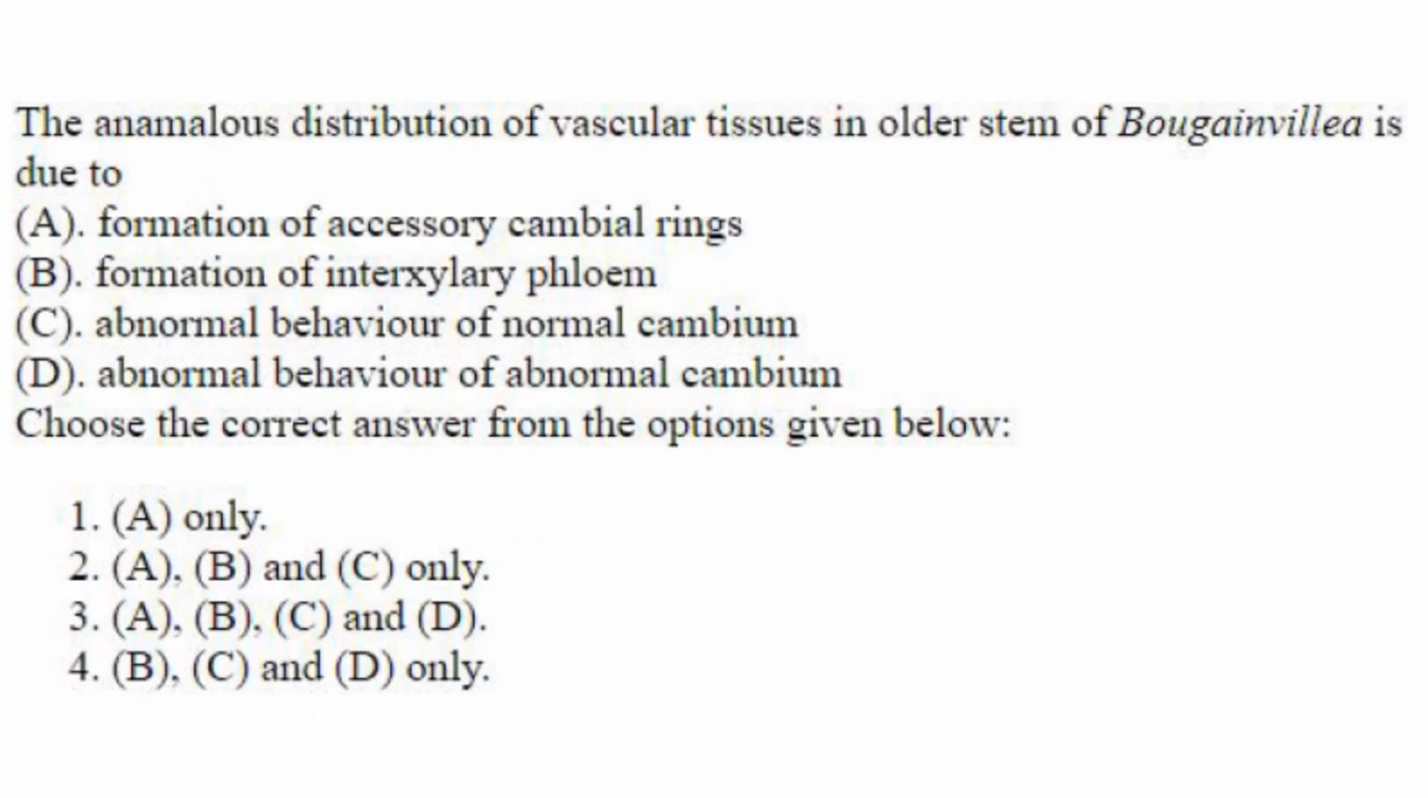Then, the anomalous distribution of vascular tissue in older stem of Bougainvillea is due to. So anomalous distribution of vascular tissues in Bougainvillea is due to formation of accessory cambial rings. Formation of interxylary phloem, no. Abnormal behavior of normal cambium, abnormal behavior of abnormal cambium, all that are not correct. It is due to formation of accessory cambial rings only. So A only is the right answer.